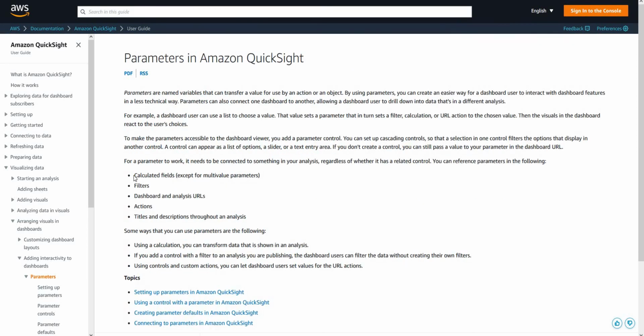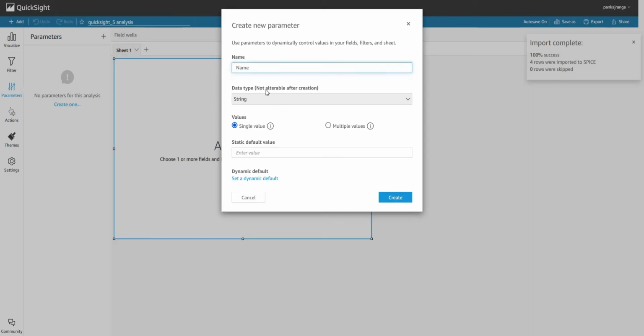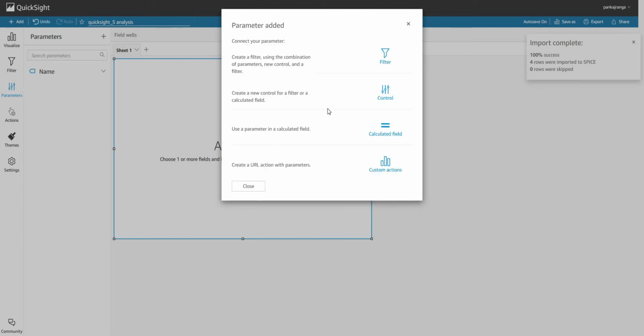For calculated fields, it only has to be a single value, except for multi-value parameters. Okay, so I've named the parameter name, and it has to have a static default value, otherwise it will not work. So I will keep the default value as name1, and I will create the parameter.